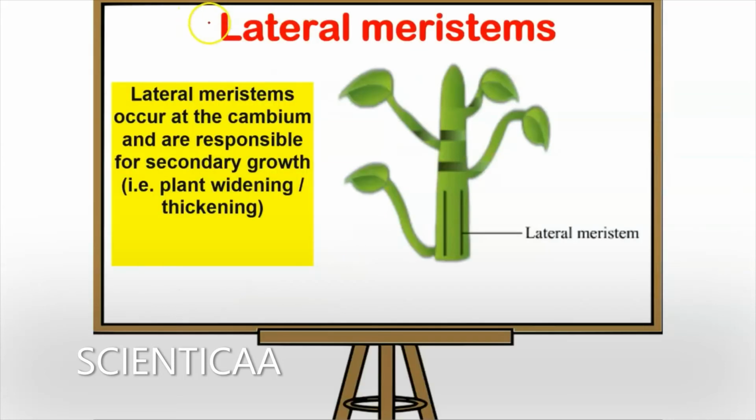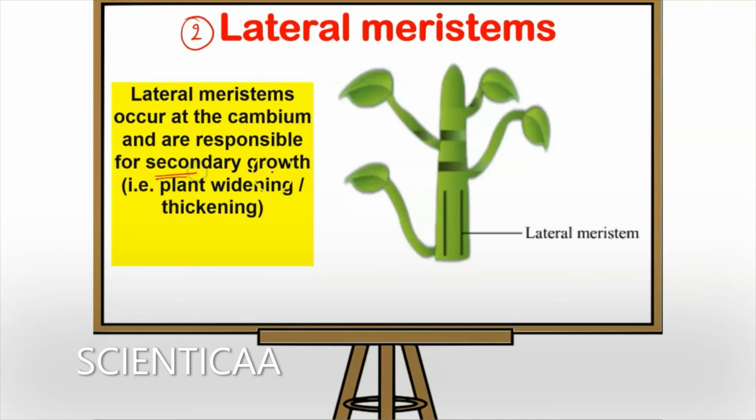Now coming to the second category or the second type of meristematic tissue, which is the lateral meristematic tissue. Now lateral meristematic tissue is basically found on the cambium or on the vascular bundles of the stem and the roots. Fine, so this is basically responsible for the secondary growth.